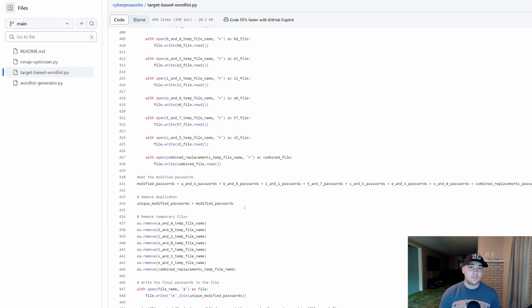But here's the thing with this. You have no use keeping this on your desktop at all, or anywhere on your computer. When you make this file, as soon as you're done running it, just delete it and get rid of it. I mean, this is gigabytes large. This is hundreds of millions of passwords that you're using. So there's no reason to keep this stuff.